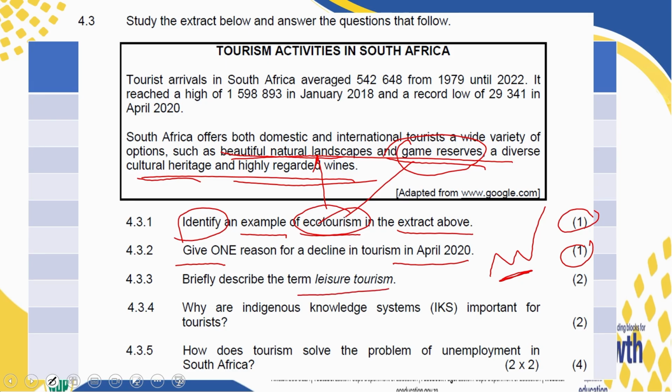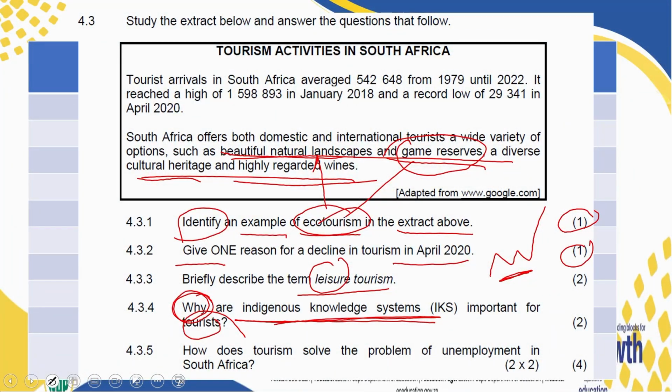Briefly describe leisure tourism. I touched on this one. Your answer should not have leisure. These tourists, when you say tourists who are traveling for leisure, what is leisure? These are tourists who are traveling for relaxation, visiting friends and relatives or sports activities. Those are your leisure tourists. And at this point in time, look at other types of tourism that you have.